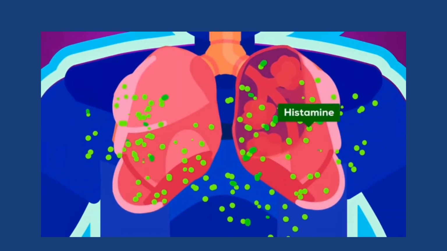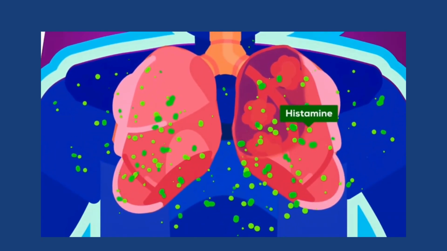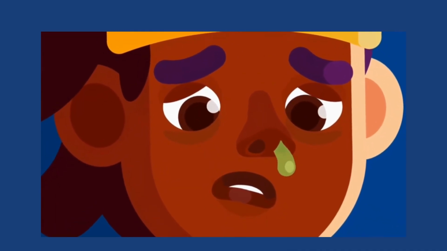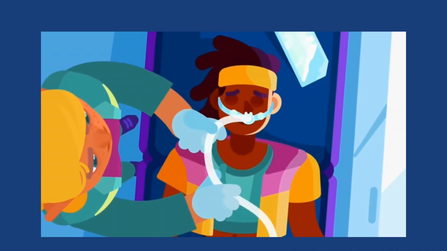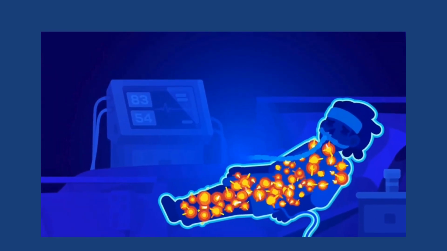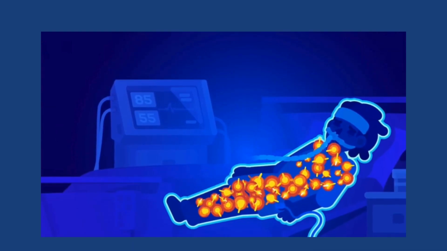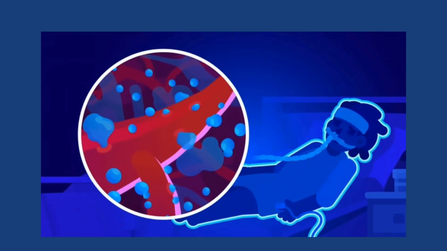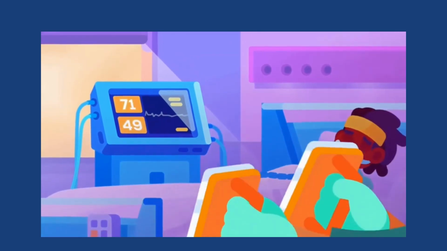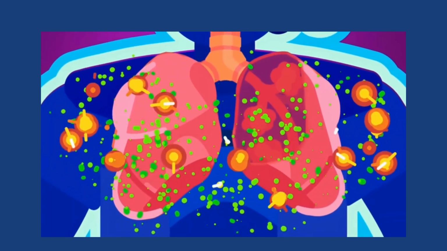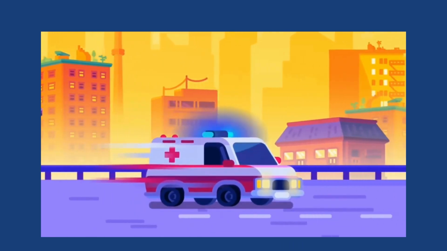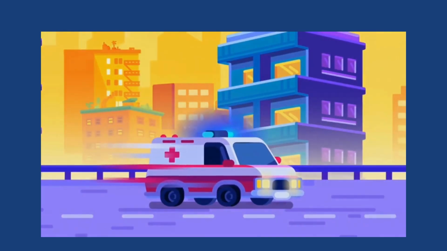Way more dangerously, histamine and other chemicals can cause the smooth muscles in your lungs to tense up. In the best case, you get a stuffy nose. In the worst case, you're suddenly fighting for your life. Mast cells all over your body unload their bombs all at once, causing an anaphylactic shock. Your blood loses so much water that your blood pressure drops to dangerous levels. This alone is life-threatening. In combination with the things going on in your lungs, anaphylaxis is a life or death emergency, often with just a small time window to do anything about it.